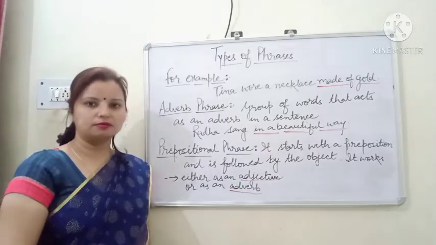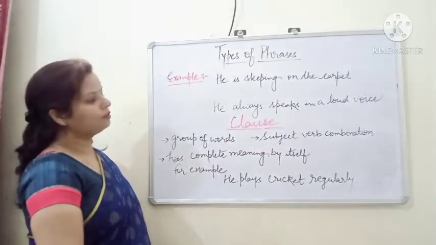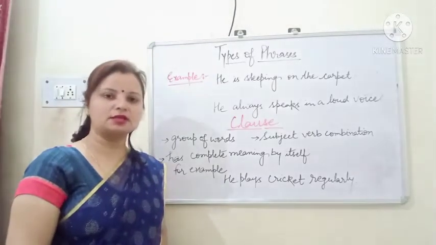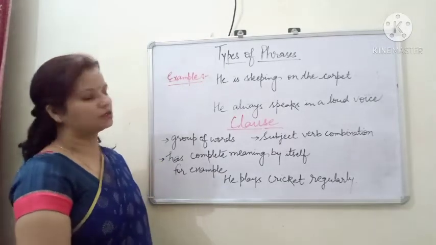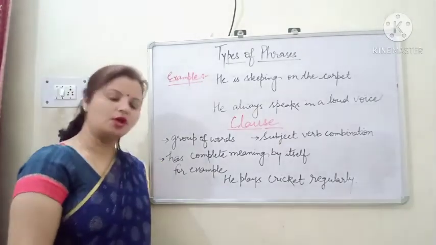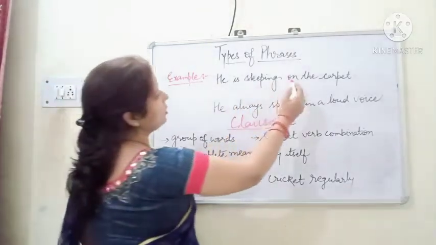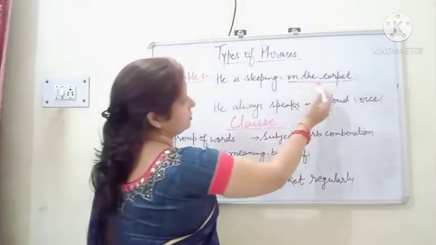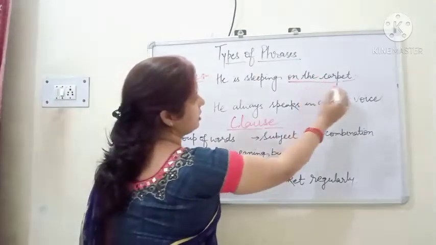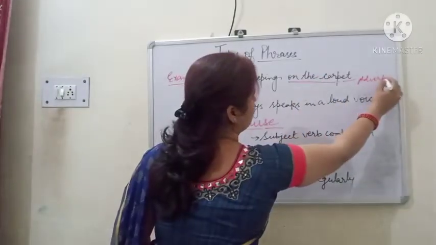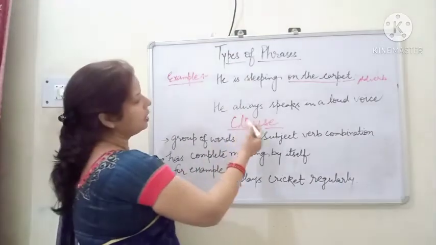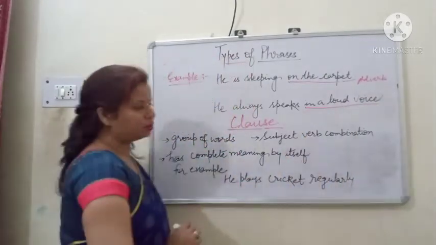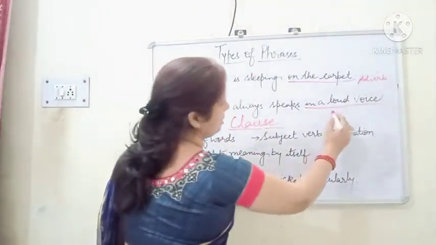Let's see the example of prepositional phrase. As I have told you already, prepositional phrases don't work as a preposition. Prepositional phrases work either as an adjective or as an adverb. So, he is sleeping on the carpet. On the carpet here is a prepositional phrase, a group of words, and here it is working as an adverb. Next example is he always speaks in a loud voice. So in a loud voice is a prepositional phrase and here it is working as an adjective.